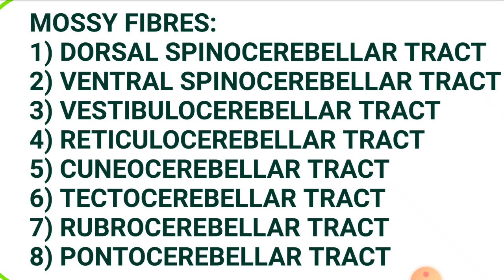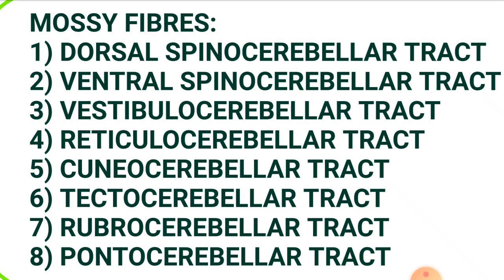So first, the dorsal spinocerebellar tract carries unconscious proprioceptive inputs and exteroceptive inputs from the limbs and trunk of the same side, and they enter the cerebellum through ipsilateral inferior cerebellar peduncle. So the dorsal spinocerebellar tract ends on the spinocerebellum. Ventral spinocerebellar tract, it carries cutaneous and proprioceptive inputs from opposite side of the lower limbs and enters cerebellum through ipsilateral superior cerebellar peduncle, and they are distributed to the hind limb area of the spinocerebellum.